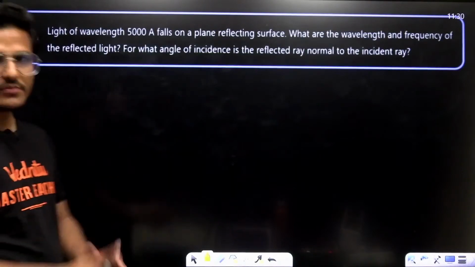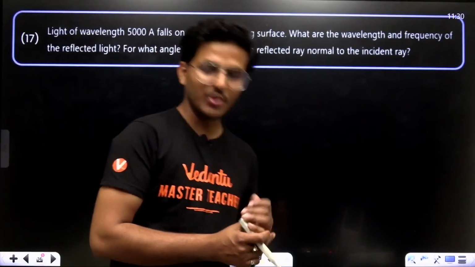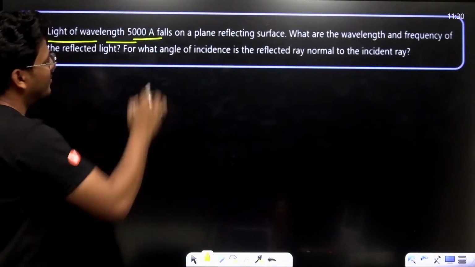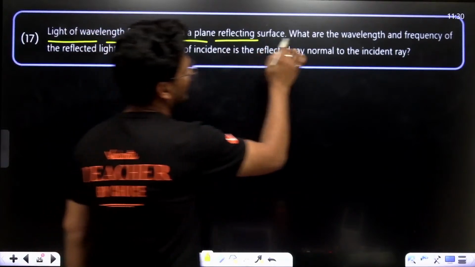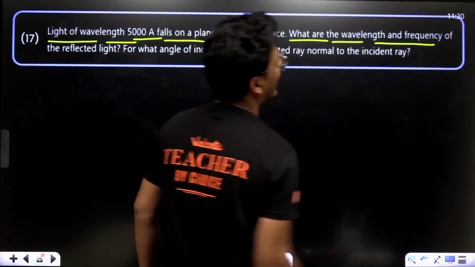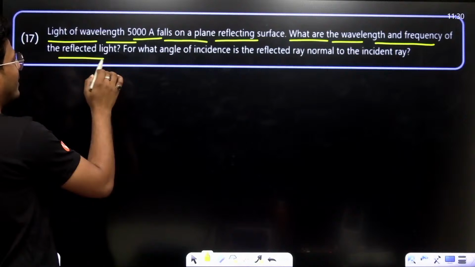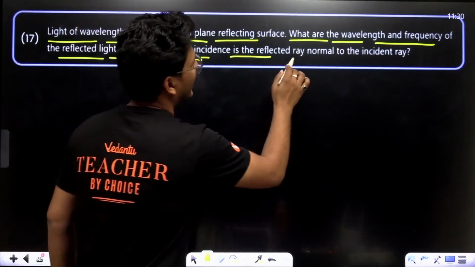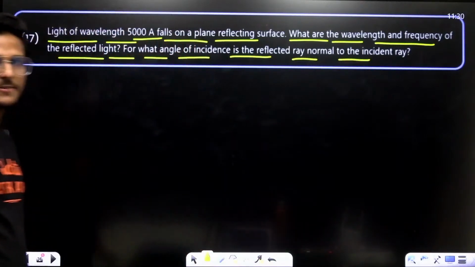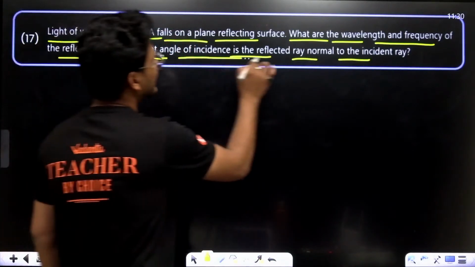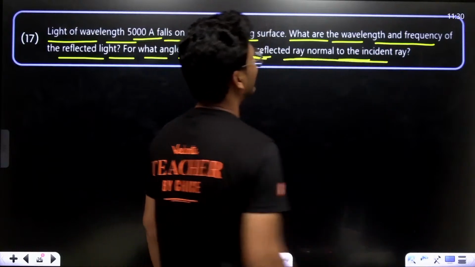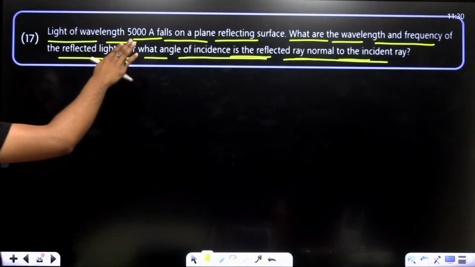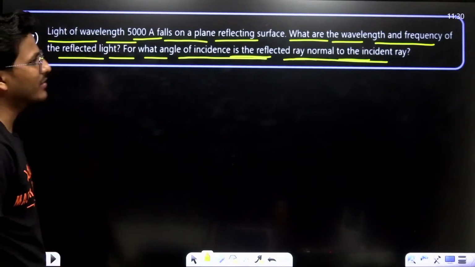Now, moving to the next question. Light of wavelength 5000 angstrom falls on a plane reflecting surface. What are the wavelength and frequency of the reflected light? For what angle of incidence is the reflected ray normal to the incident ray? 5000 angstrom, that means 5 into 10 to the power minus 10, right?